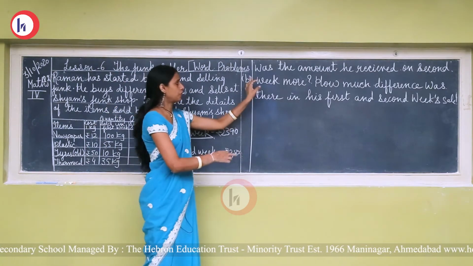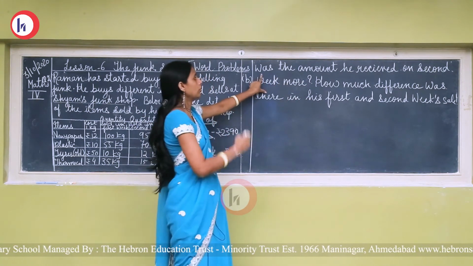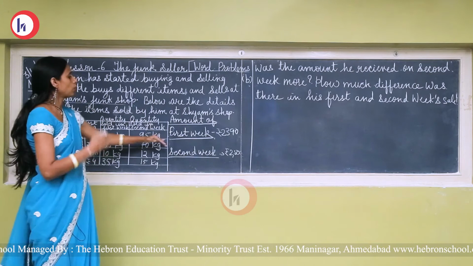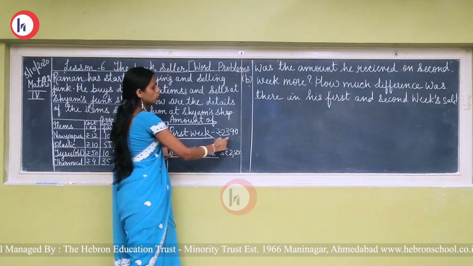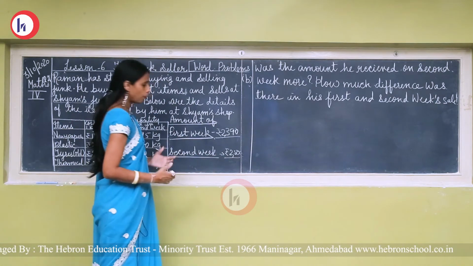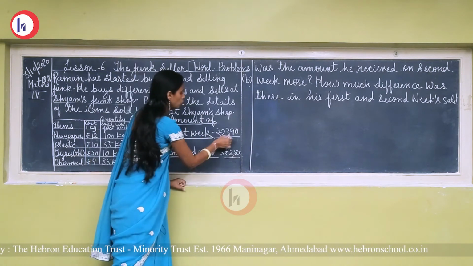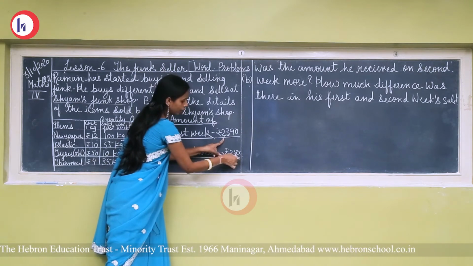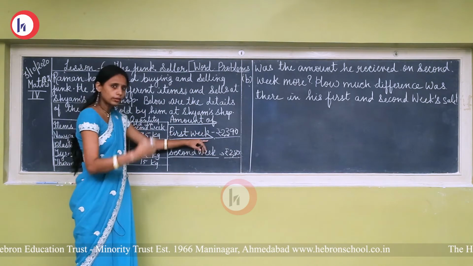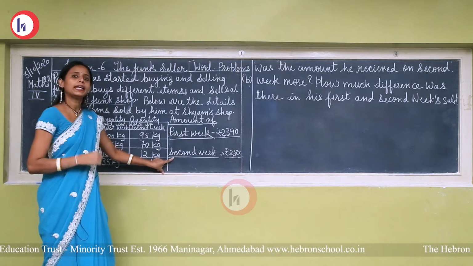Now we will continue this question again. See, was the amount he received in the second week more? Now see the question: is the second week's amount more than the first week's or not? So we have to compare the amount of first week and second week. See, first week amount is rupees 2,390 and second week amount is rupees 2,500. When we compare both amounts, which is greater? See, 2 and 2 are the same, 3 and 5. It is greater, so rupees 2,500 is greater than rupees 2,390. So the amount of the second week is more.